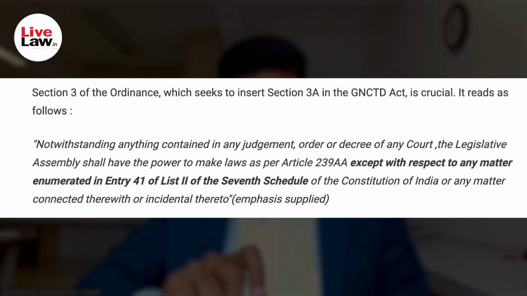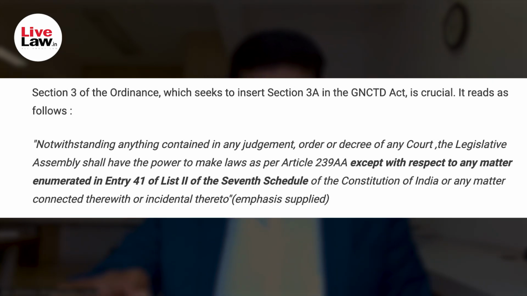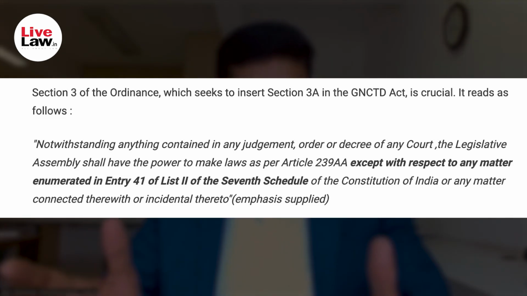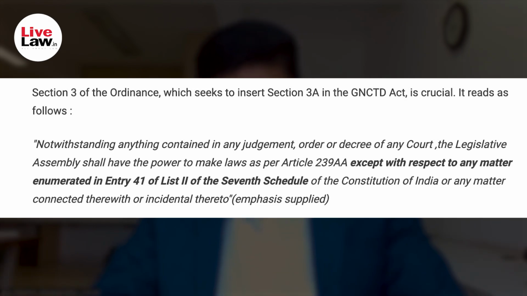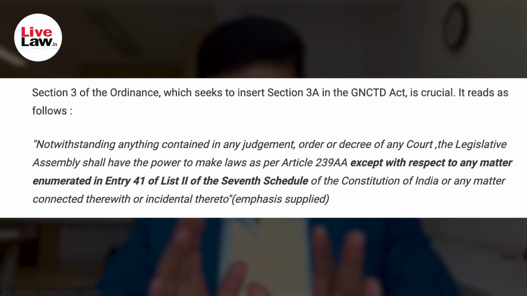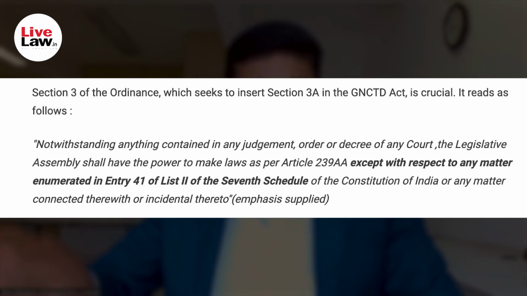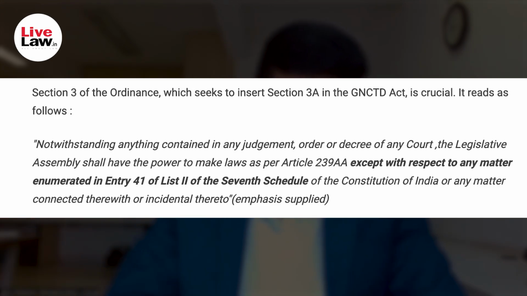What section 3A essentially says is that, notwithstanding whatever is said in any judgment or in any court ruling, the Delhi government will not have powers over entry 41 of list 2 of the Constitution. And entry 41 is the entry relating to services. So basically section 3A says that Delhi government will have no powers over services.